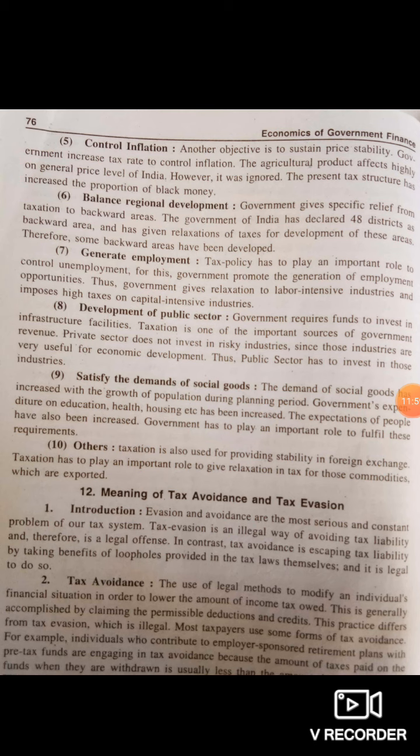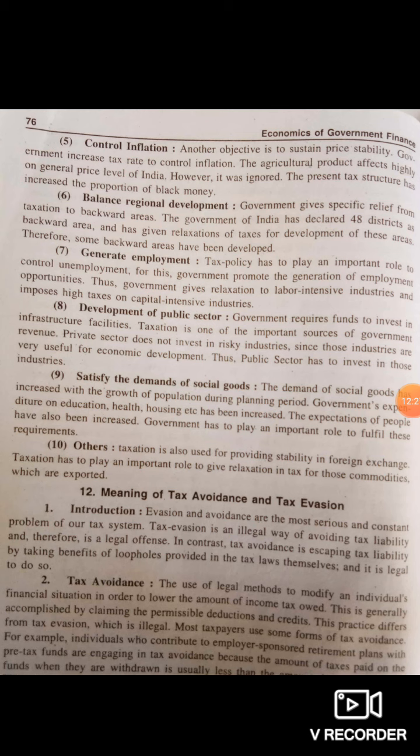Satisfy the demands of social goods. Demand for social goods has increased with the growth of population, and the expectations of people have also increased, that government is doing very good for us, should do good for us and provide us very good facilities. So this is how the demand for social goods has also increased. So these were the basic objectives, I can say, for the role of taxation in economic development.